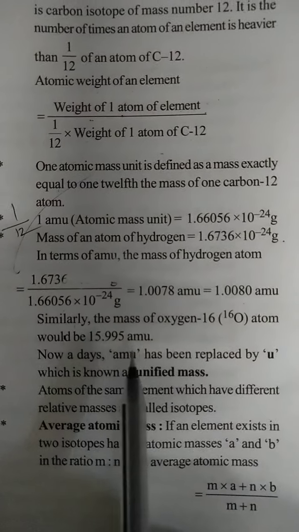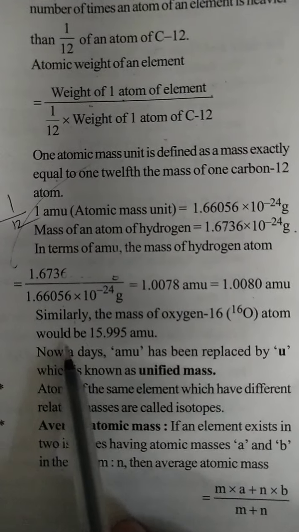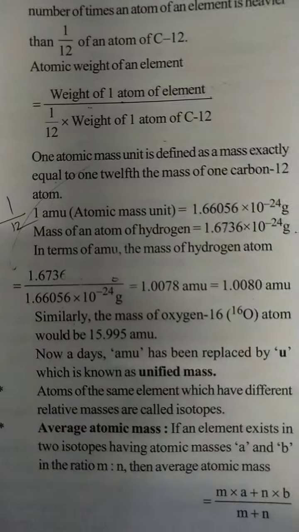Similarly, the mass of an oxygen atom would be 15.995 AMU.